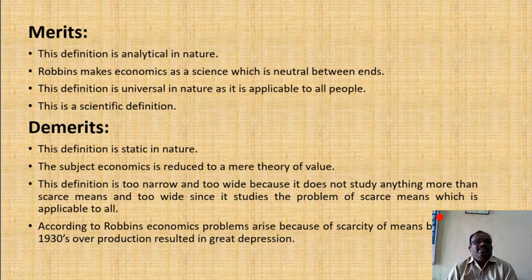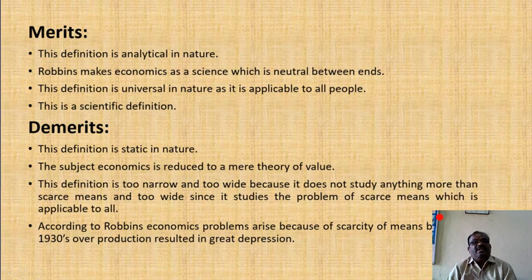The third merit is that it is universal in nature, as it is applicable to all the people. The fourth merit is that Lionel Robinson's scarcity definition is a scientific definition. These are all the merits of the definition.